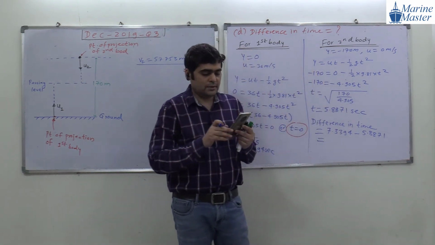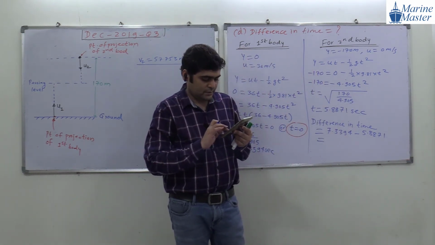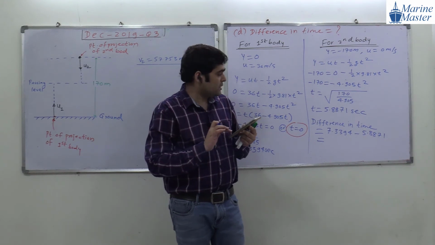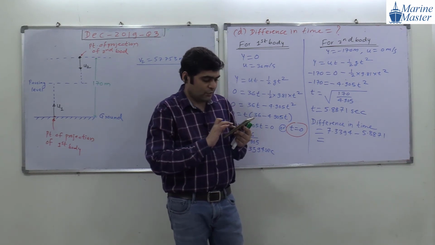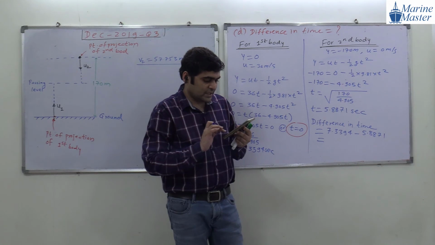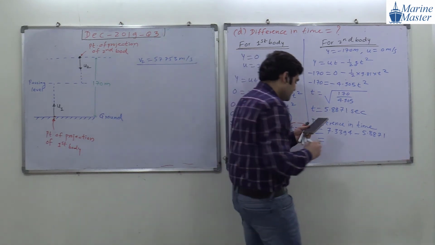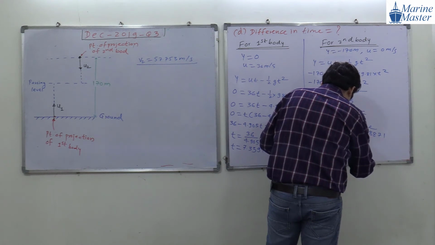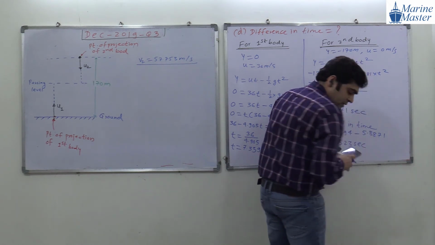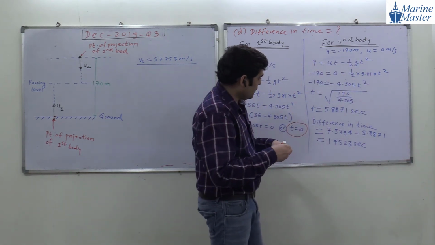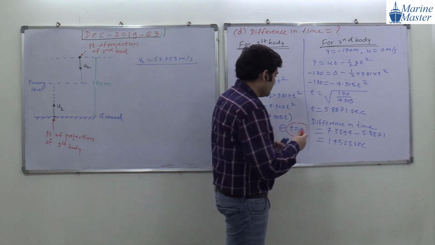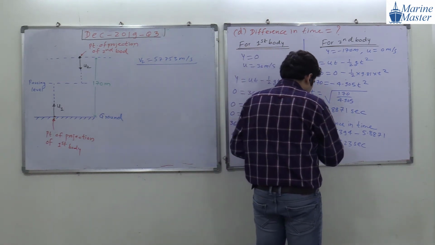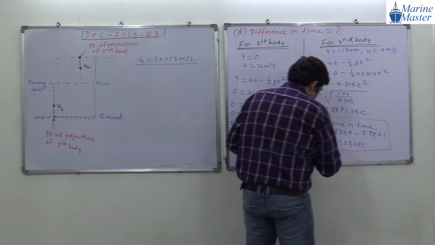Please, everyone, calculate 7.3394 minus 5.8871. How much, guys? 1.4523 seconds. Okay, guys, are you getting my point? Try to see the scenario here. So this is the difference in time.